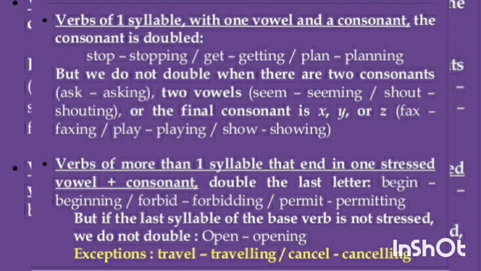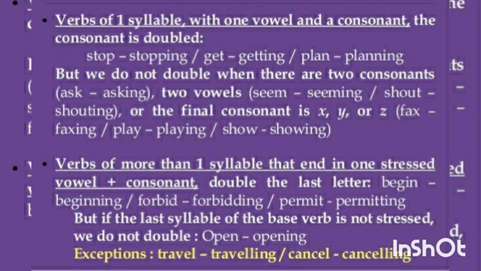But we do not double when there are two consonants. For example, ask, s-k, two consonants, so asking. Two vowels, seem, double E, two vowels, seeming. Or the final consonant is x, y, z, so you have to simply add ing.